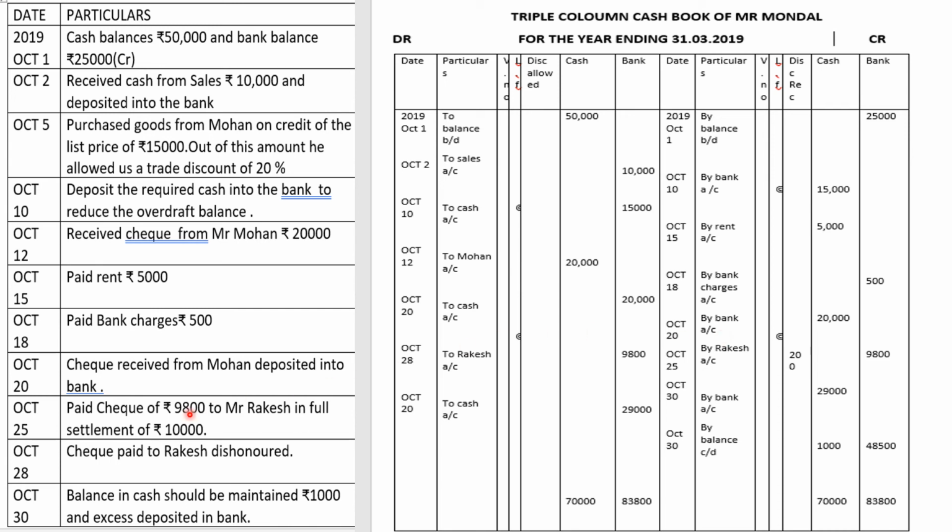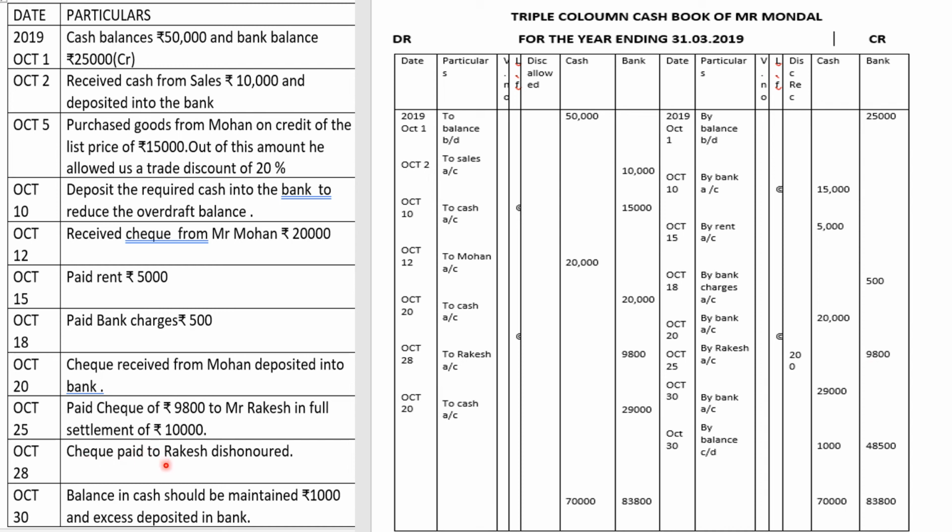October 25th, paid check of rupees 9,800 to Mr. Rakesh in full settlement of 10,000. That means we were supposed to pay 10,000 to Mr. Rakesh, but we paid only how much? 9,800, students. So 200 rupees is the discount that you have received. So by Rakesh account, in discount received 200 rupees that you have received as discount, not 20, sorry, and 9,800 will go in your bank.